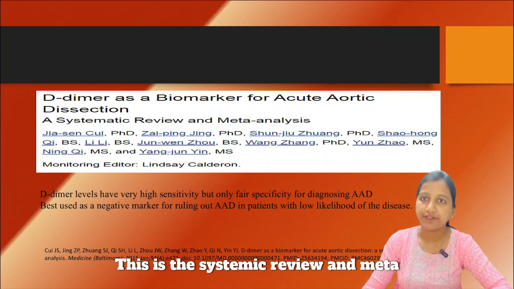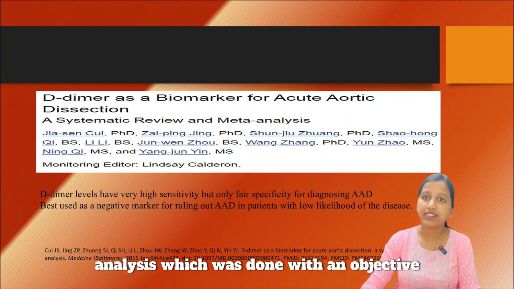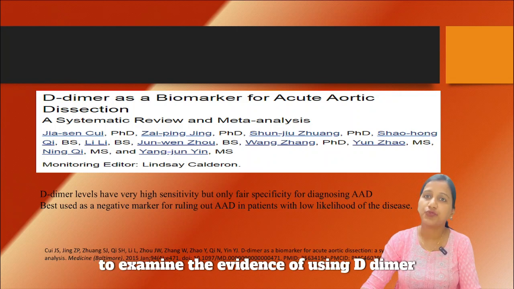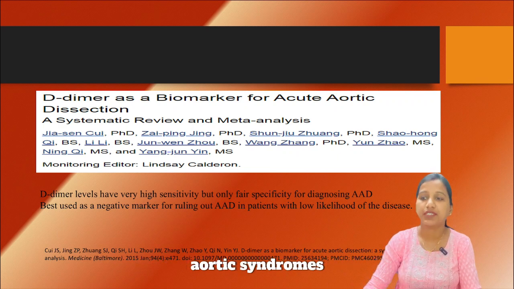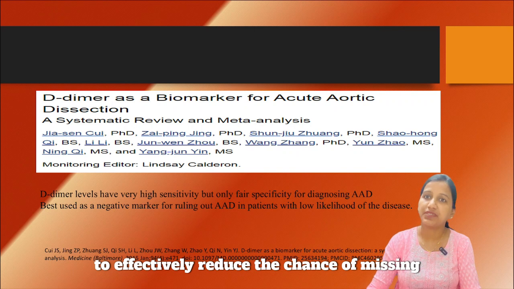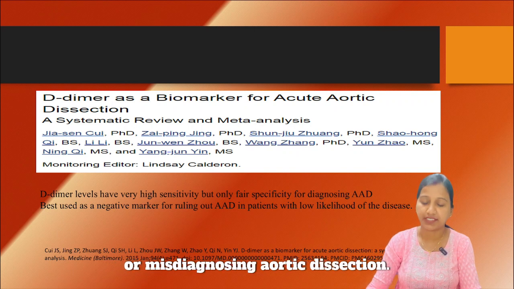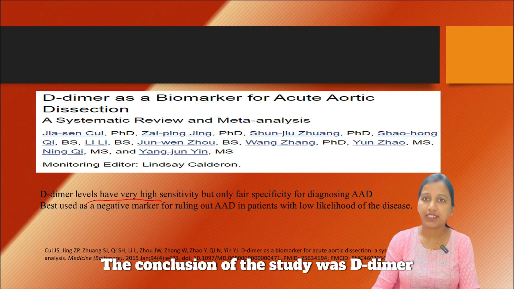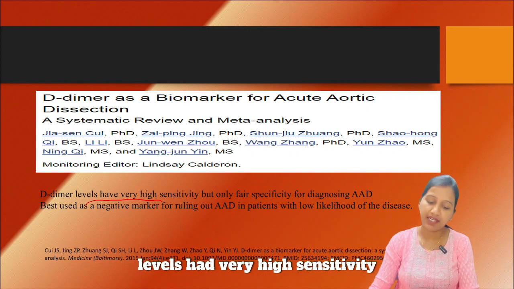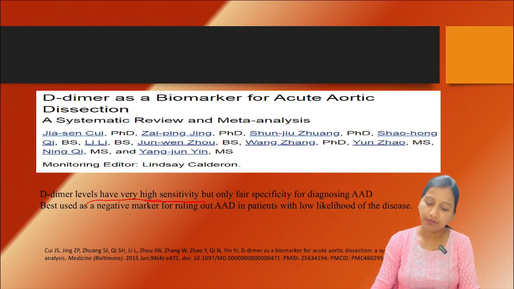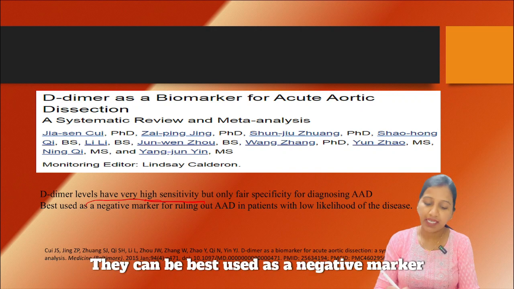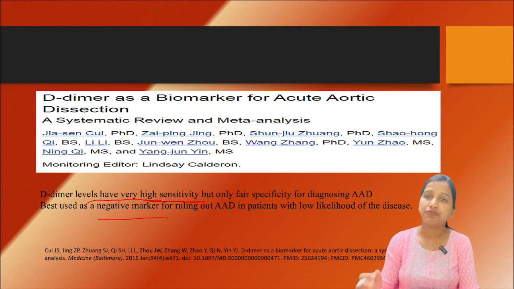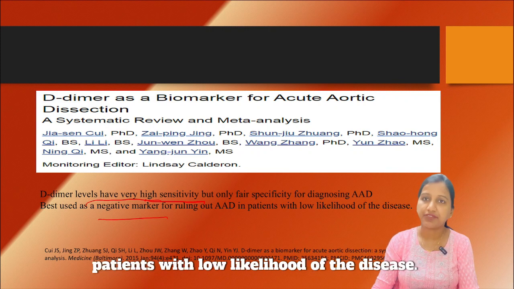This is a systematic review and meta-analysis which was done with an objective to examine the evidence of using D-dimer levels in the emergent diagnosis of acute aortic syndromes, to effectively reduce the chance of missing or misdiagnosing aortic dissection. The conclusion of the study was that D-dimer levels had very high sensitivity but fair specificity for diagnosing aortic dissection. They can be best used as a negative marker for ruling out aortic dissection in patients with low likelihood of the disease.